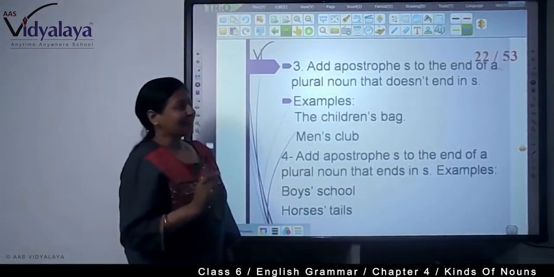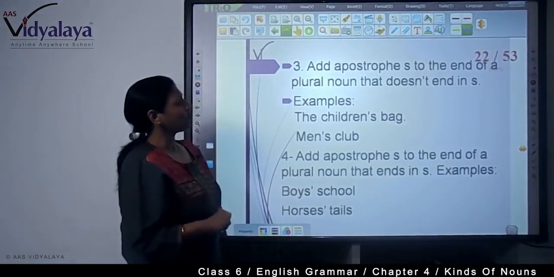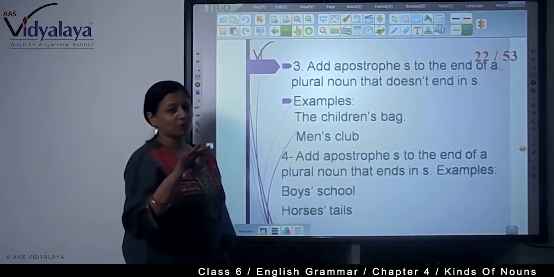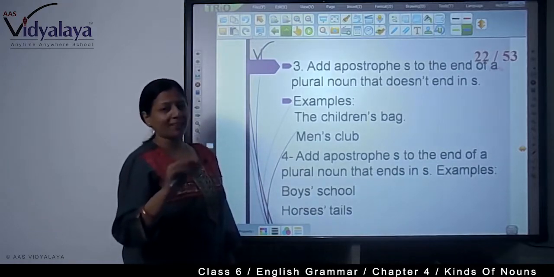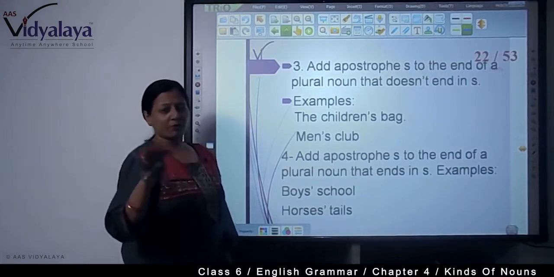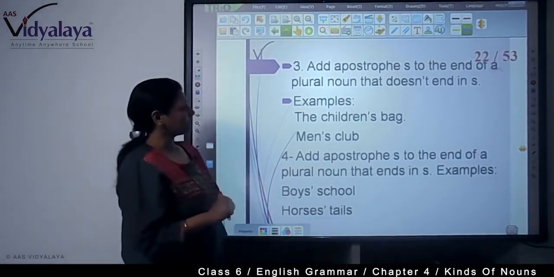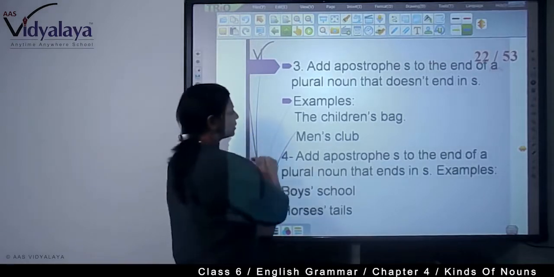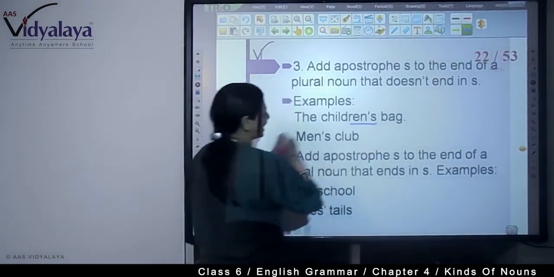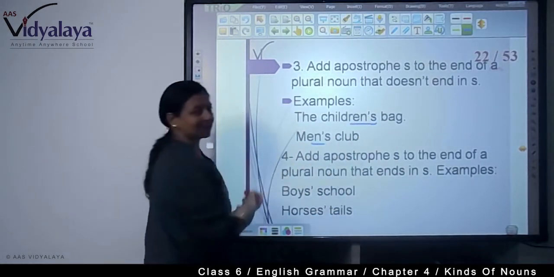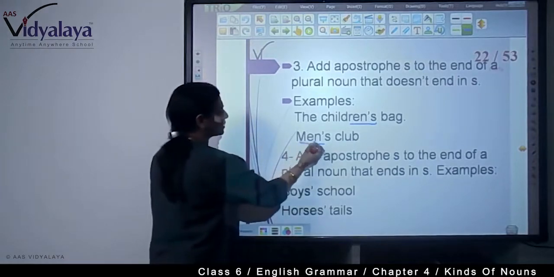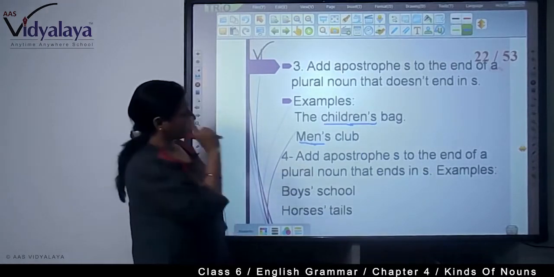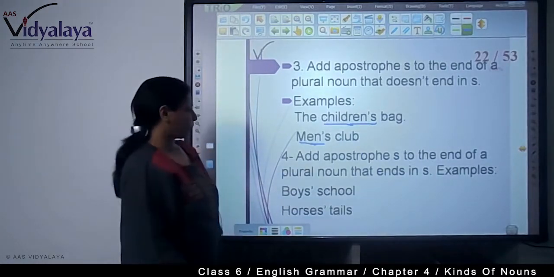Now, add an apostrophe to the end of a plural noun that does not end in S. We know that all plural nouns mostly end with S: boys, girls, cows, buffaloes. But here it's saying there are plurals where S is not there. There also we can use an apostrophe. For example, children's bag, men's club. See, men, this is plural. Children, this is plural. So we can use apostrophes with plurals also.